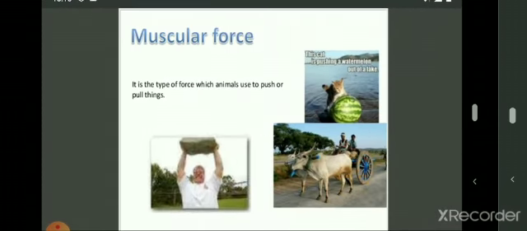Now this one is a contact force, muscular force. This force is exerted by the muscles of human beings or animal bodies. When we are walking, kicking or lifting anything, we are using muscular force. Animals also use muscular force when they do heavy work like pulling a cart, plowing, or carrying a heavy load.